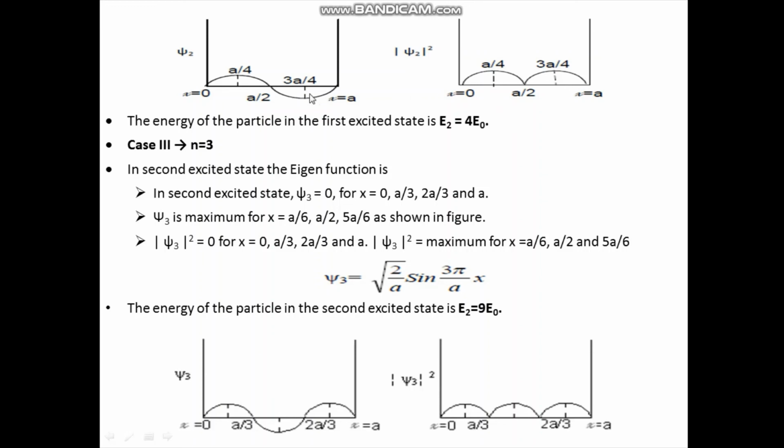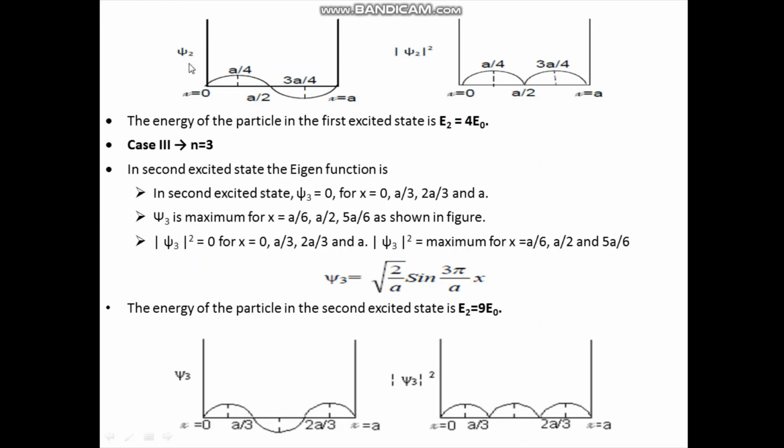Now in this first figure, the wave function psi 2 is 0 for x is equal to 0, for x is equal to a by 2 and for x is equal to a. Means the particle does not exist at x is equal to 0, a by 2 and at a.